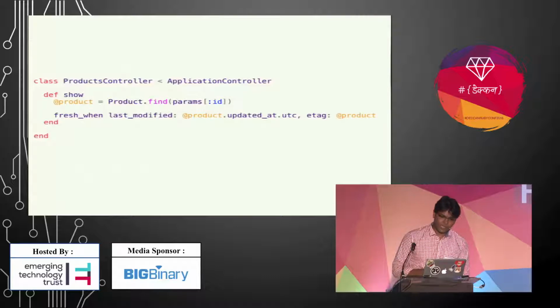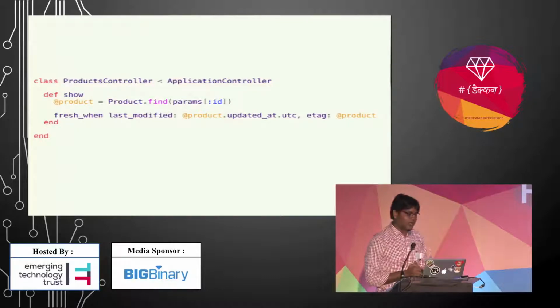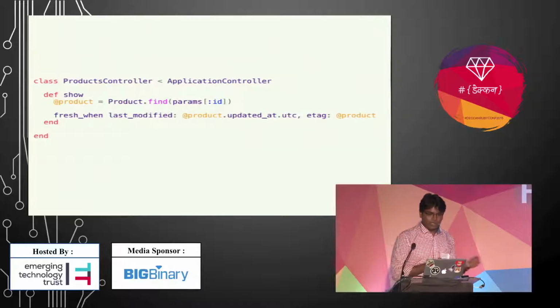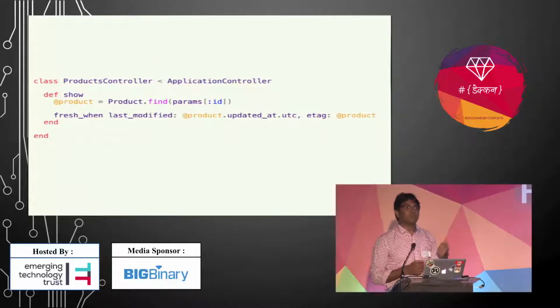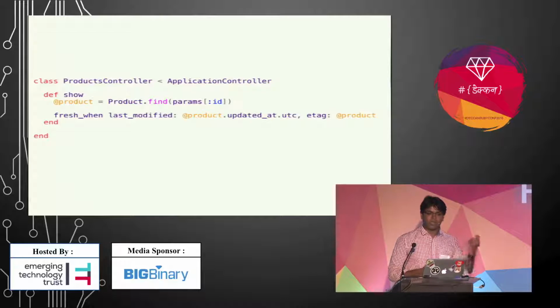Okay, this is the example. Here we want to cache the show action using HTTP caching, and we are calculating last modified and ETag through this method. When the first request comes, Rails will send the response back along with this data. Then the browser will save this data and also store that cache in its cache memory.